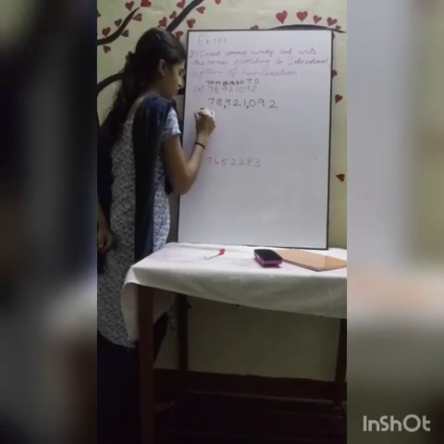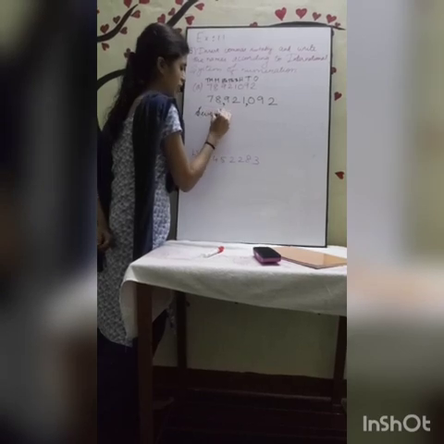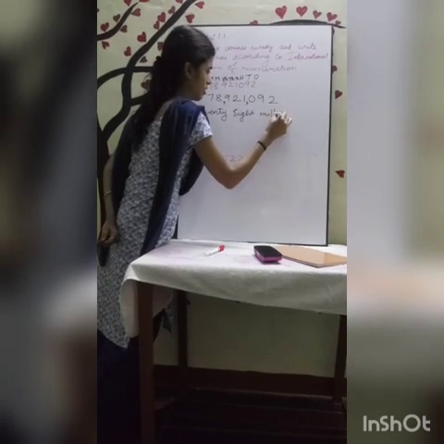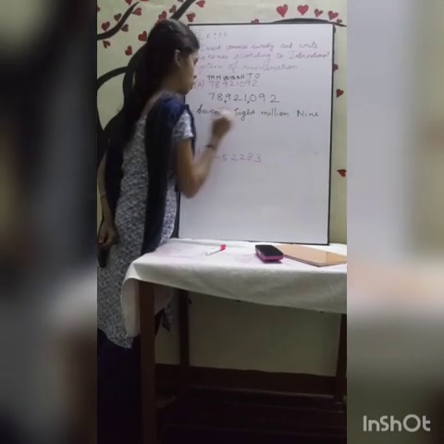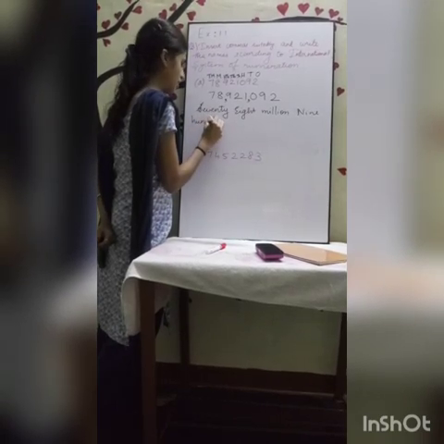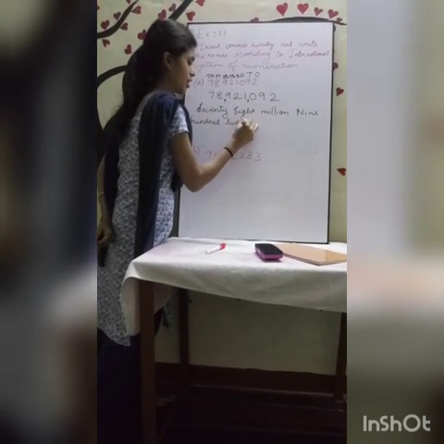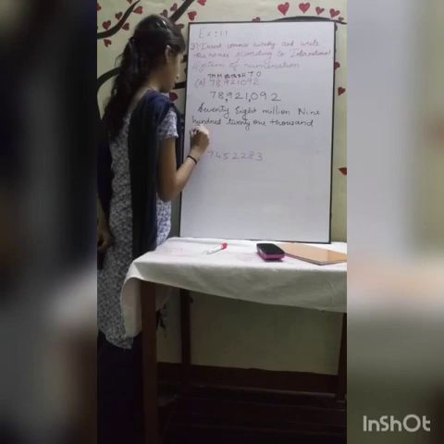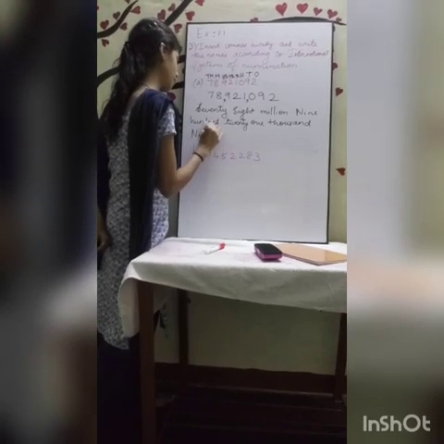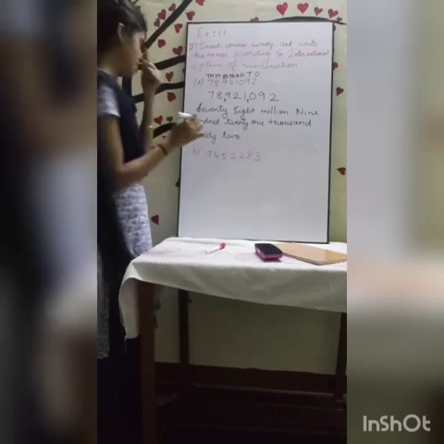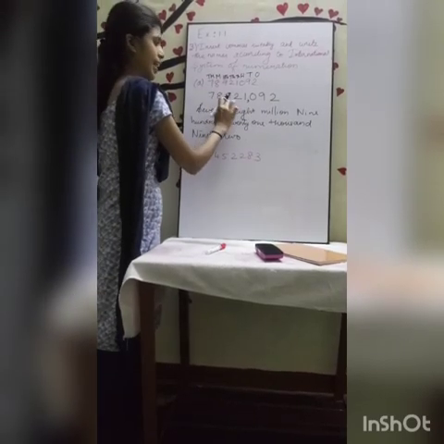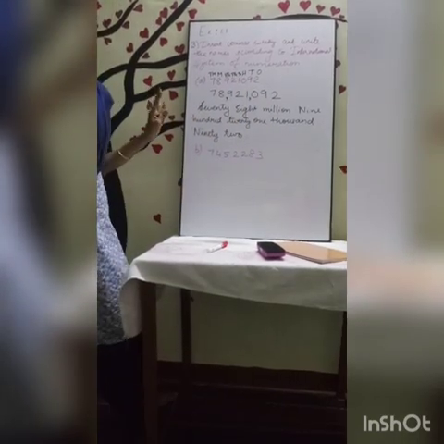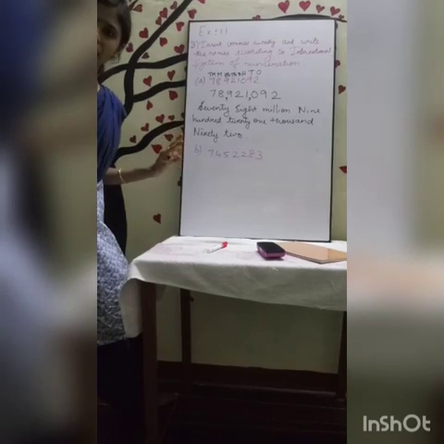Now I am going to write the number names. 78 million 921,092. So 78,921,092 is our number name for this question. Understood how I have written?